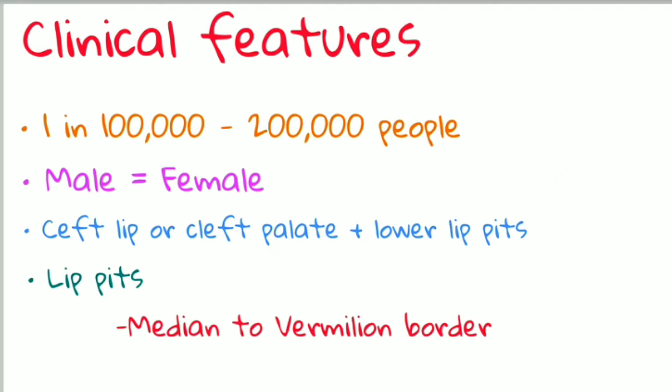Now moving forward to the clinical features of this Van der Woude syndrome. It usually occurs in 1 in 100,000 to 200,000 people. Here males and females are equally affected. Cleft lip or cleft palate along with lower lip pits are seen, and lip pits are usually median to the vermilion border. Whichever lip pits are present are usually median to the vermilion border of the lip.